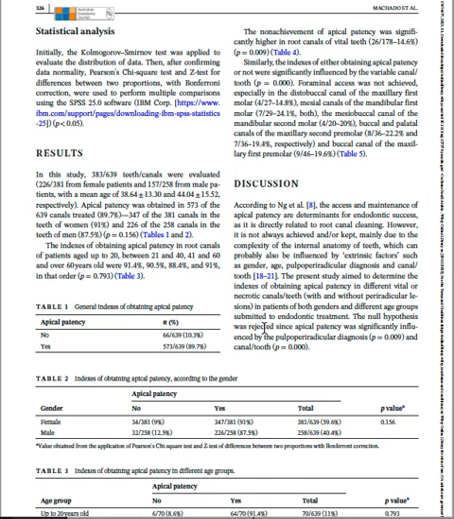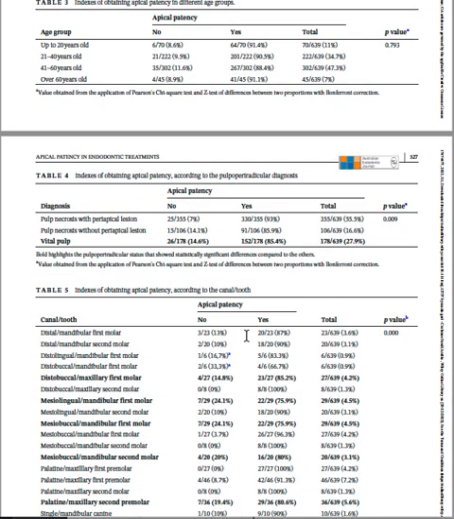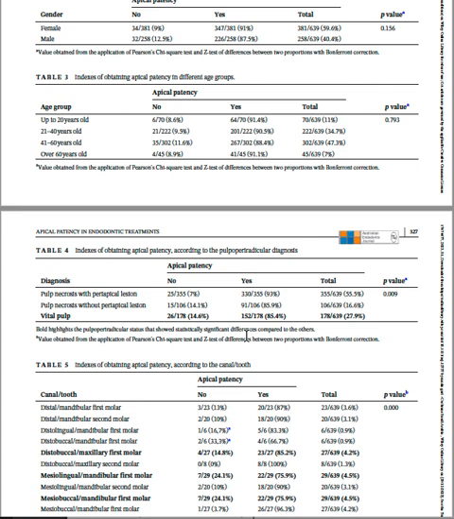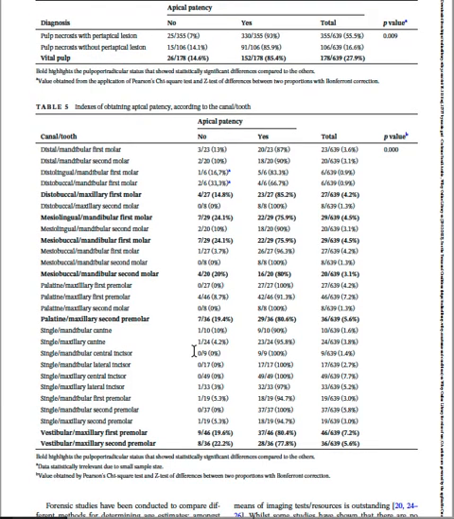The findings of this clinical trial: both age and gender variables did not show any significant statistical difference in achieving patency. The non-achievement of apical patency was significantly higher in root canals of vital teeth, 14.6% out of 178, as you can see in table number 3. The only variable that significantly influenced the rate of obtaining apical patency is the canal to root variable, which is in the final table, as you can see.